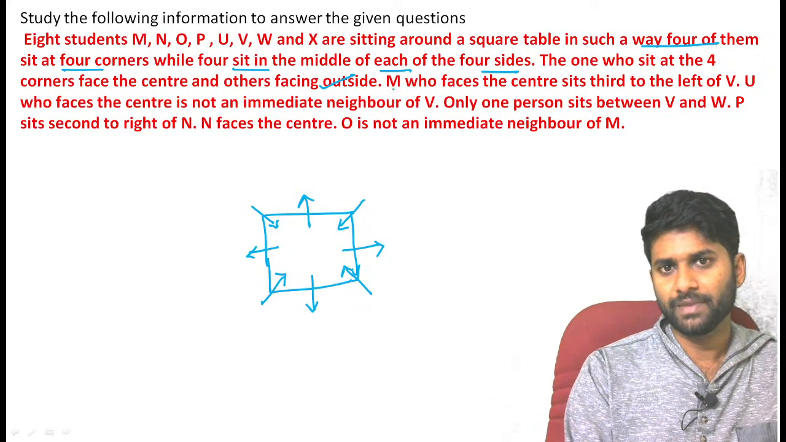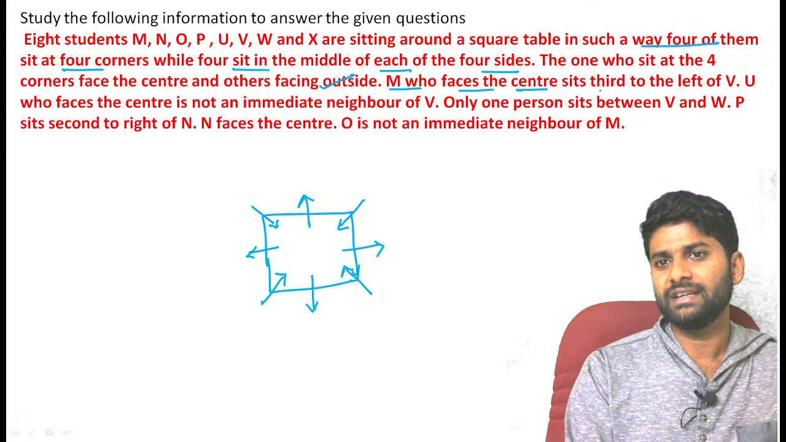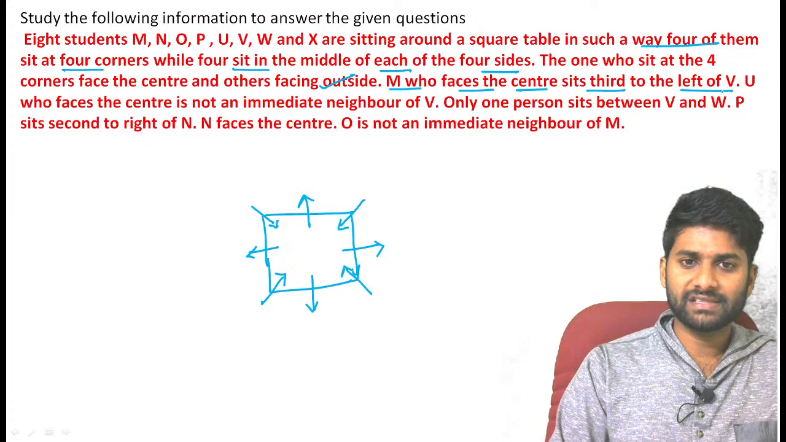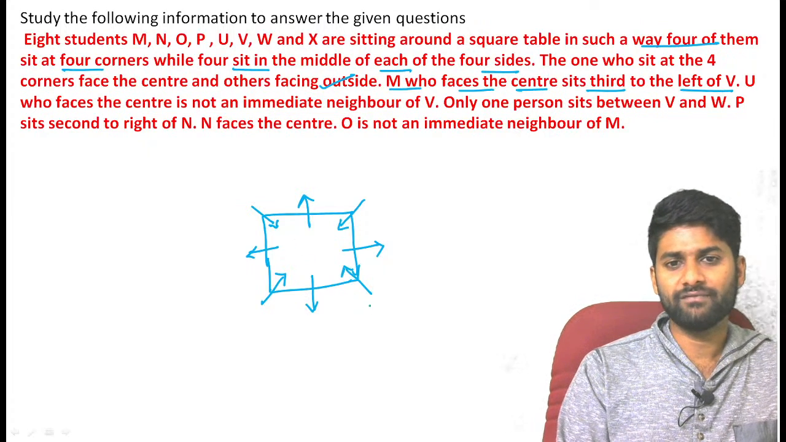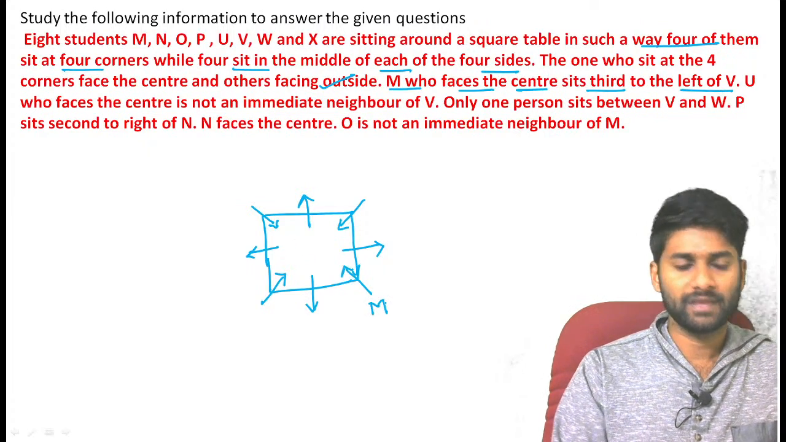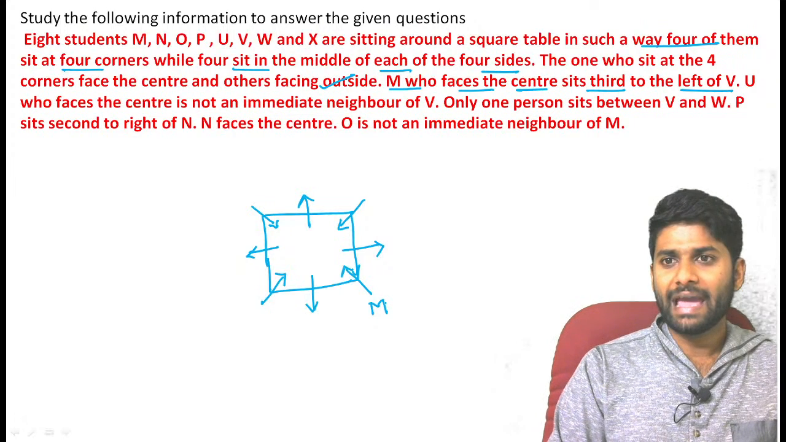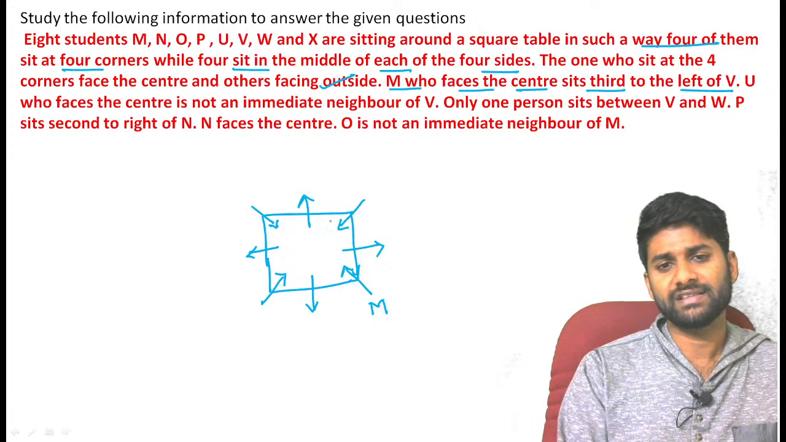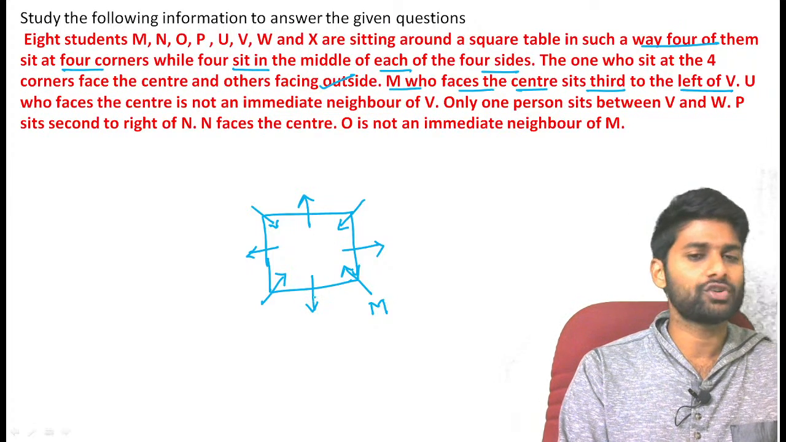The first information: M, who faces center, sits third to the left of V. Now M faces center, which means M is sitting at one of the corners. M sits at one of the corners and M is third to the left of V. For example, what are the chances? Third left means with two persons between.